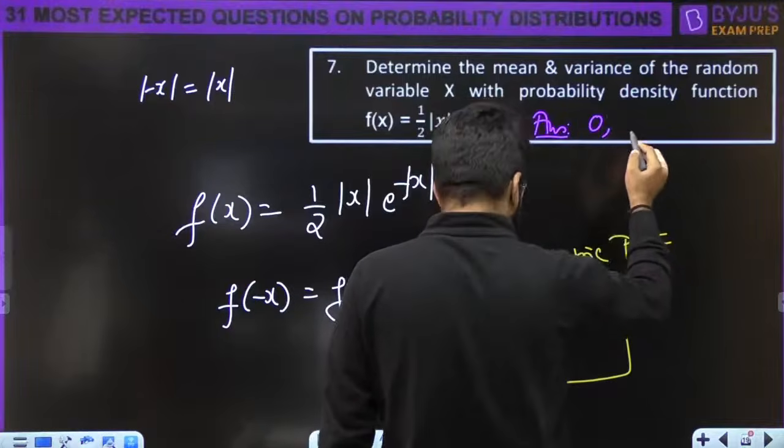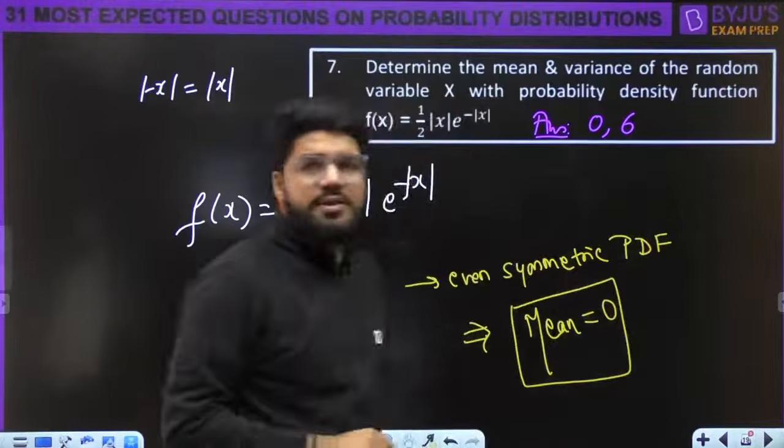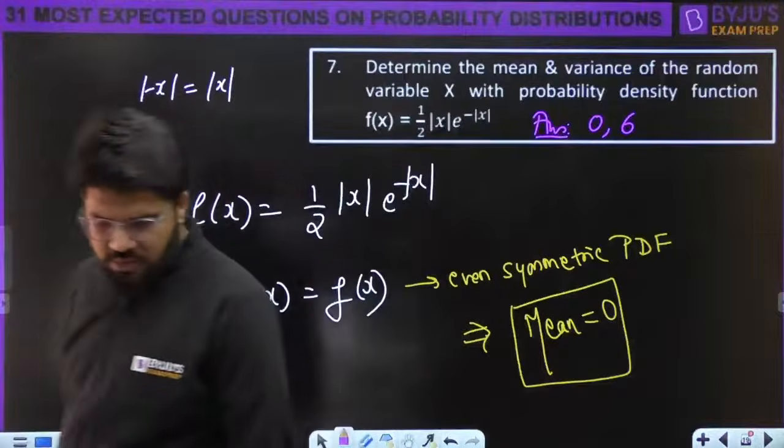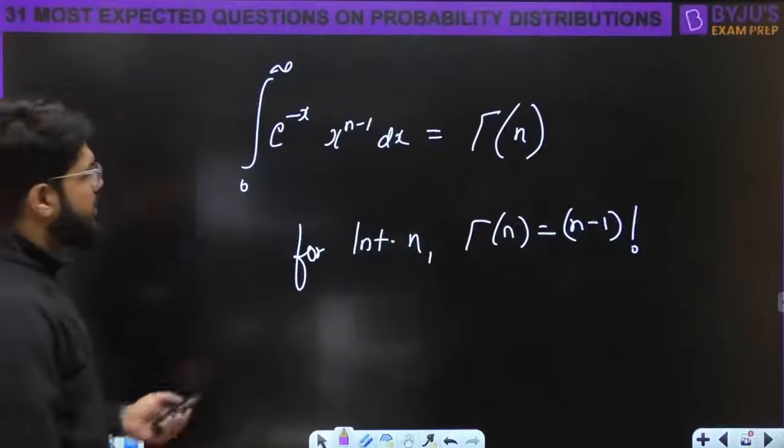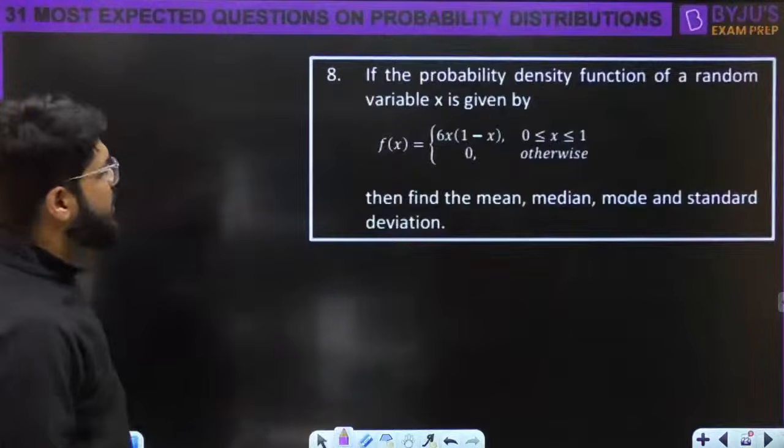Answer is 0 and 6. The mean and variance are 0 and 6, everybody. What is the mean and variance? It is equal to 0 and 6. And then we have the next question ready for you on your screen, number 8, right?